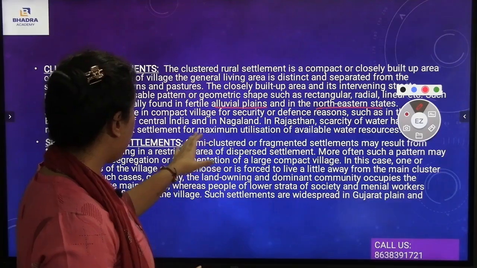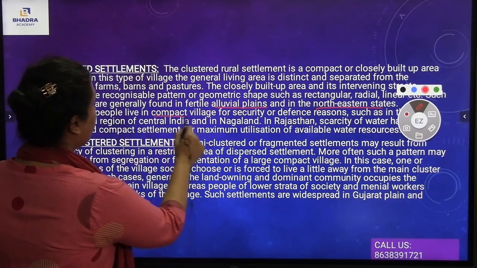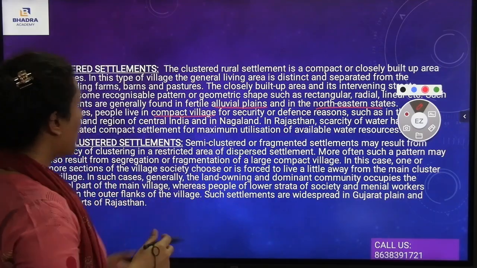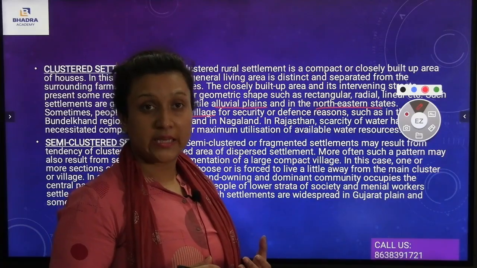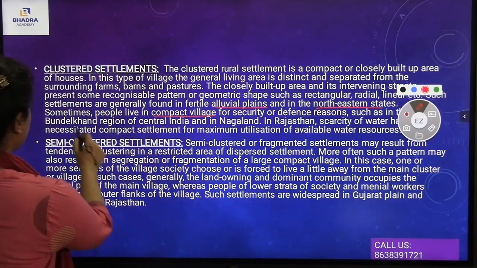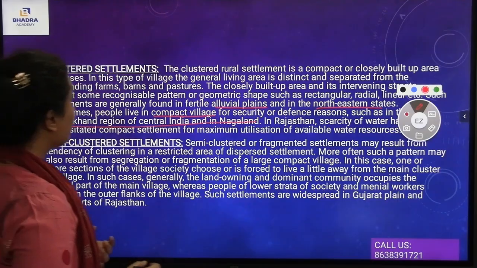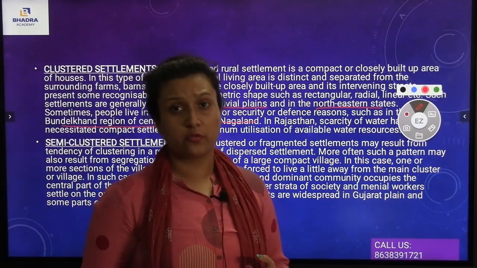On the other hand, you see the compact villages. An example of compact villages is the Bundelkhand region of central India, and also Nagaland.